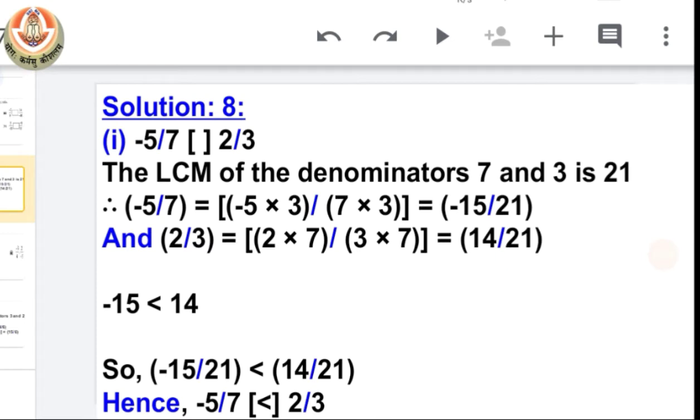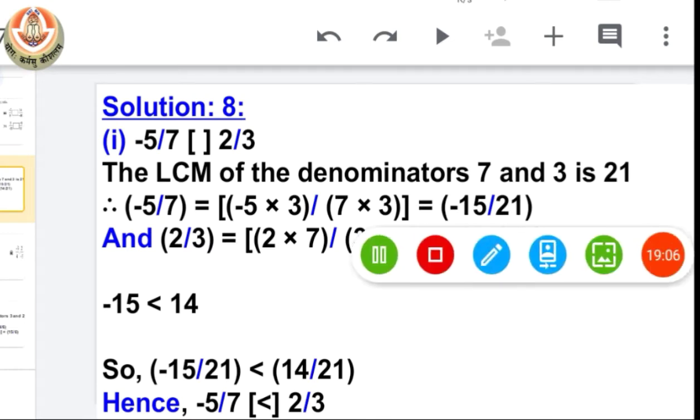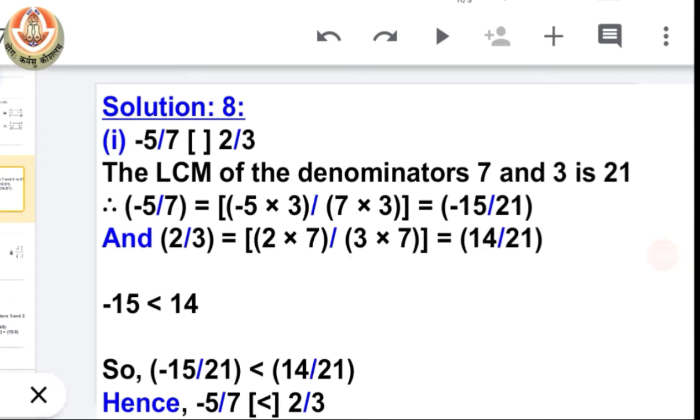So we have first minus 5 by 7, and second 2 by 3. First we have to convert them to their simplest form if possible. You can see here that in both rational numbers, the numerator and denominator do not have any common factor. So they are in their simplest form.